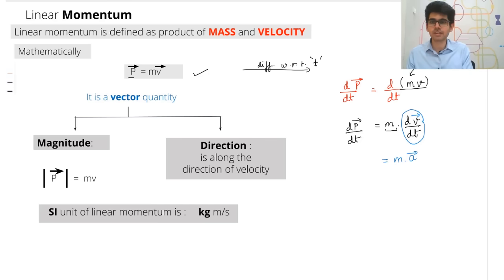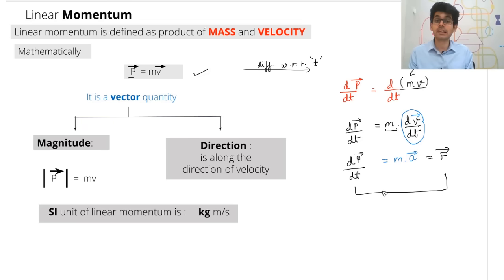Now this is something which most of us are more familiar with. So what is mass into acceleration? This is force, right? Force is equal to mass into acceleration. So this is another way to define force. Actually, a more precise way of defining force is that force is defined as the rate of change of linear momentum. So force is the rate of change of linear momentum, and the SI unit is kg meters per second squared. So this is how we define force.